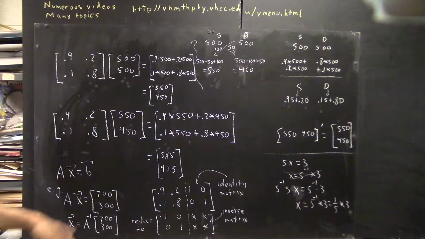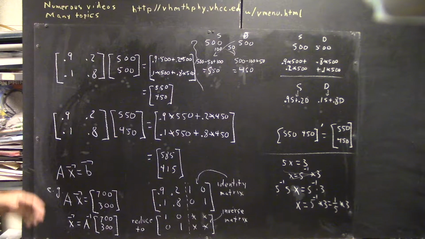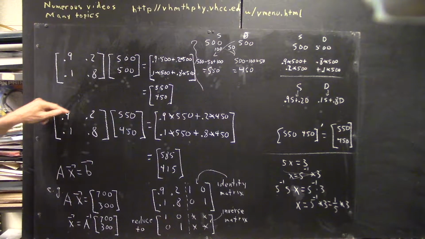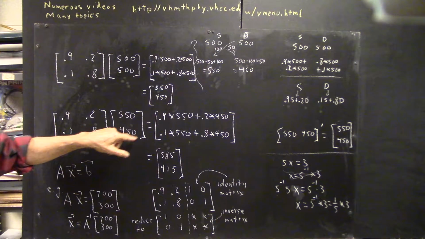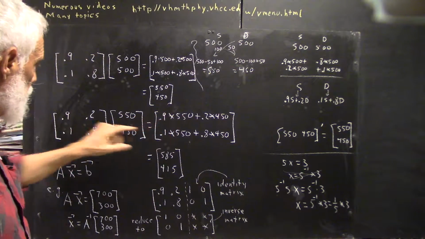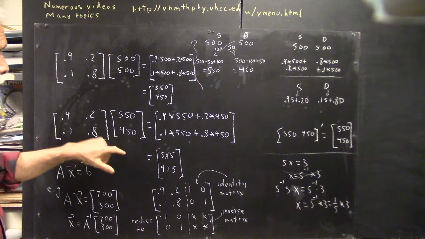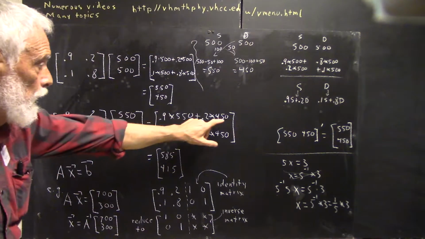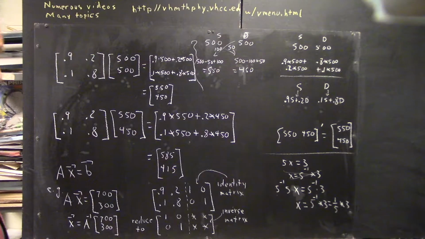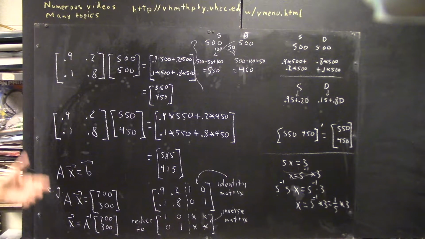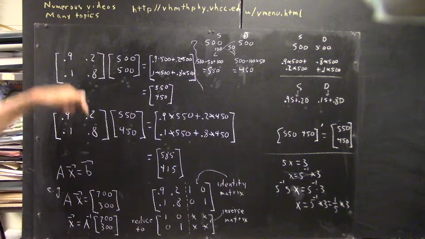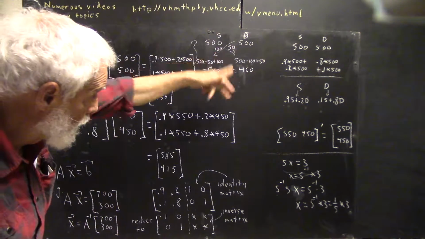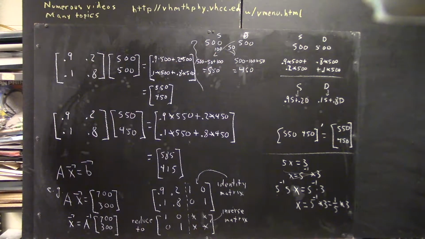We do the same multiplication. Same rule. First number times first number, second number times second number. Gives us 0.9 times 550, and 0.2 times 450 goes here, and we add them. And again, that represents the 90% of our 550 sane people that stay that way, and the 20% of our 450 demented people who become sane.